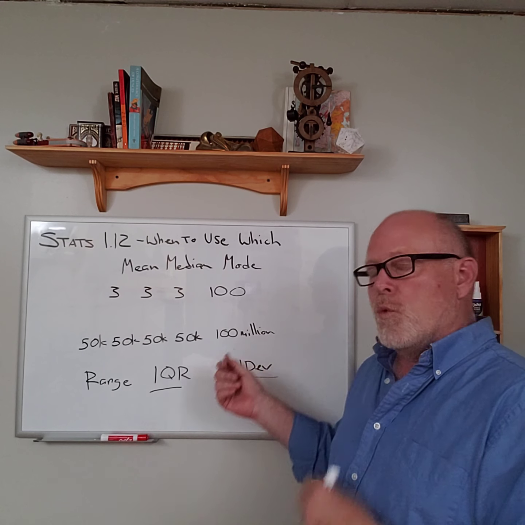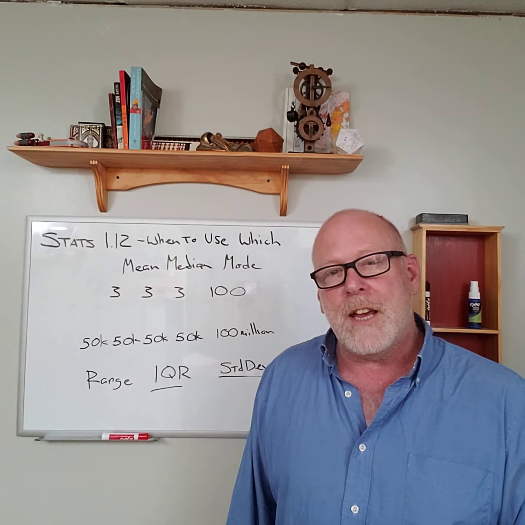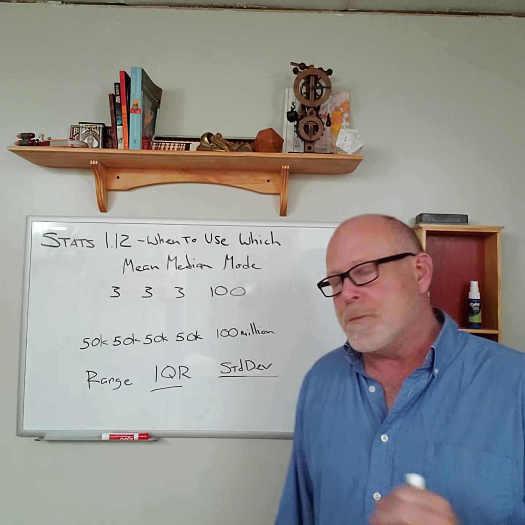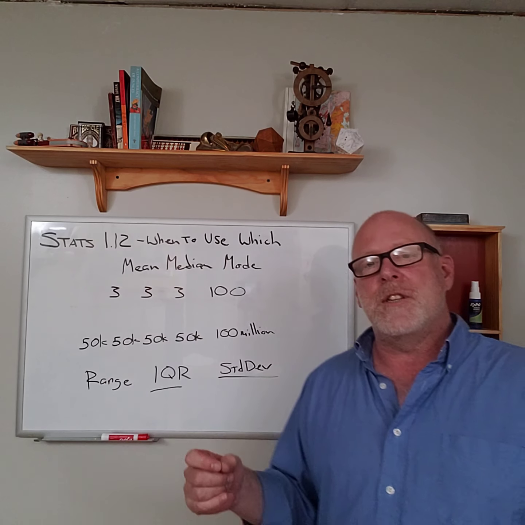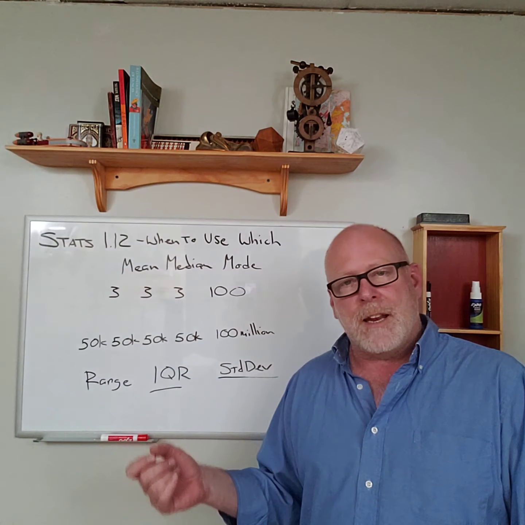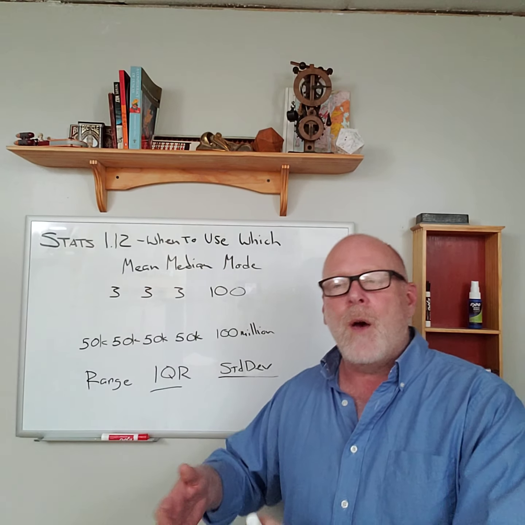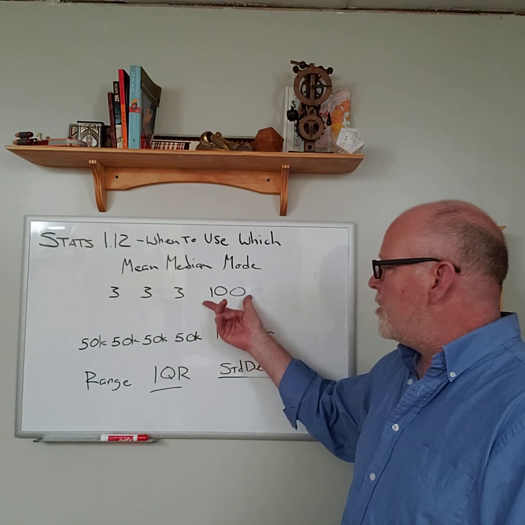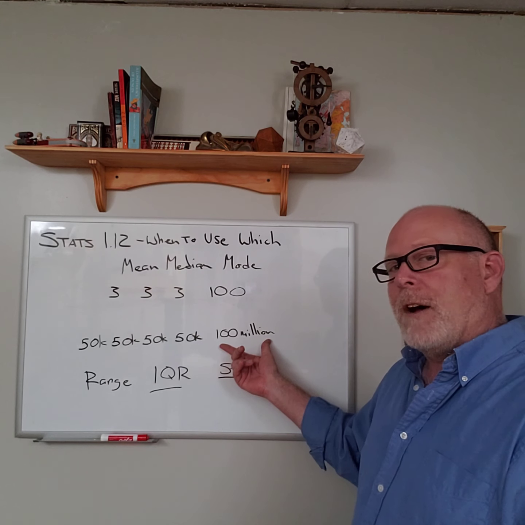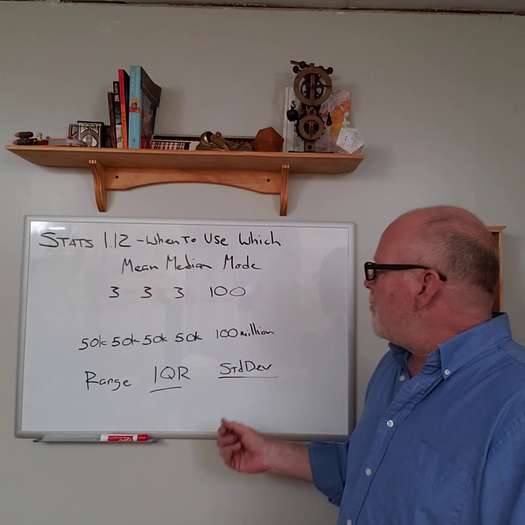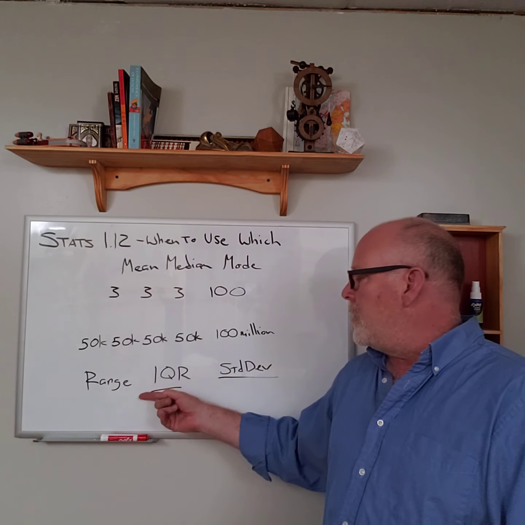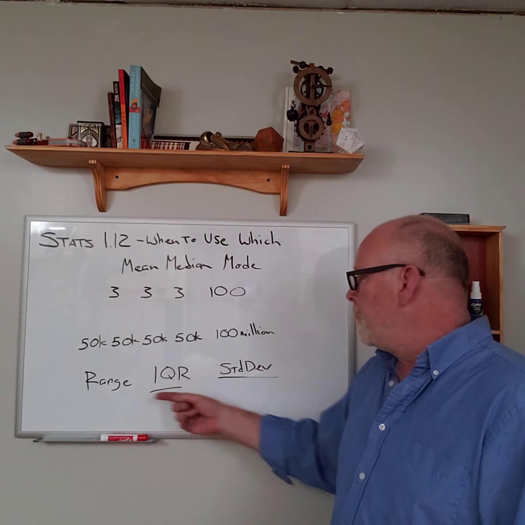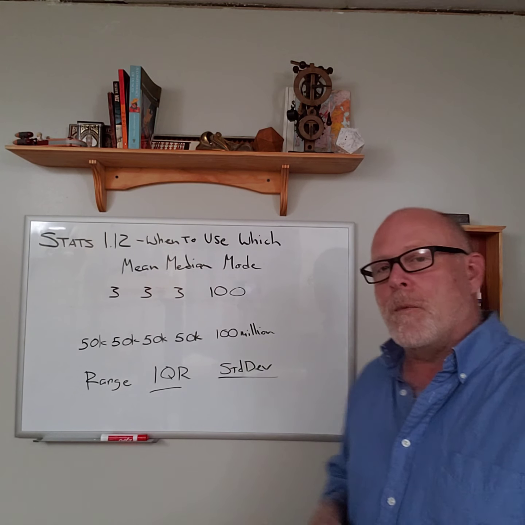This outlier is really going to affect the standard deviation, but it's not going to affect it as much as the range is affected. So when we talk about resistance to outliers, and an outlier is just something that lies way outside of the data, 100 is an outlier here, 100 million is an outlier here. It has a tremendous effect on the range, so the range is not resistant. The interquartile range is very resistant, and the standard deviation is somewhat resistant.